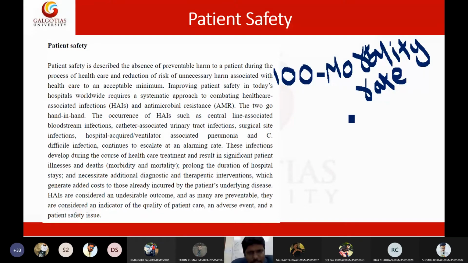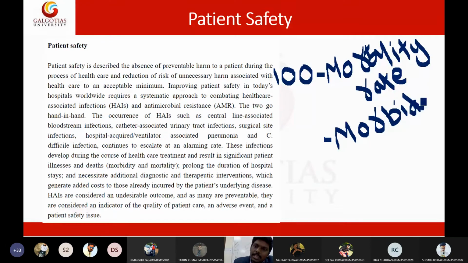Then we have another word called morbidity rate. Morbidity rate means the number of patients becoming sick. How many people become sick is called morbidity rate.